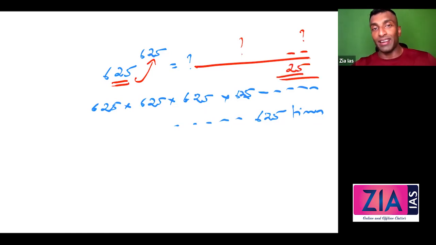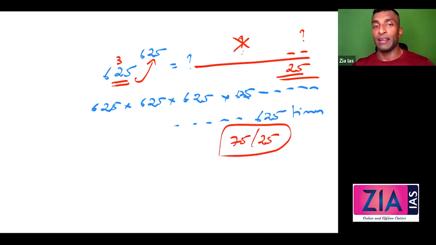I mean, it is clear, right? This is a very simple one. Now, instead, suppose he is asking 635 raised to 625. Now, will I be able to give a clear-cut answer? I can give, but can I give this big number? Obviously, no. If he's asking you, can you tell the last 2 digits? Can I say conclusively? No, because it is 75 or 25. Out of this, I need to select. Based on certain tricks we can select. I'll be discussing after this. So I hope this is clear.